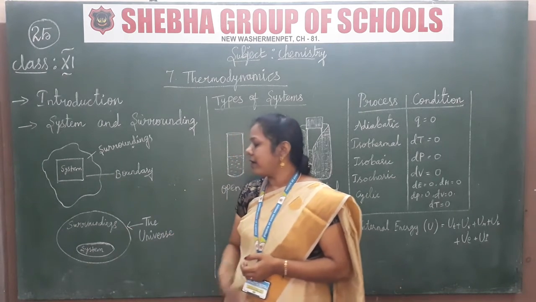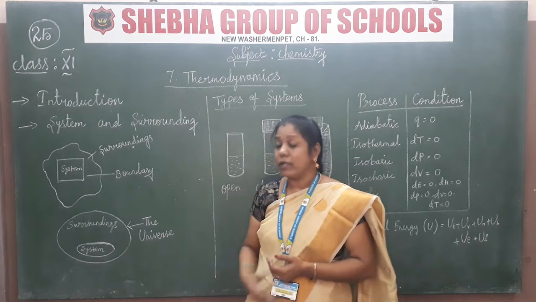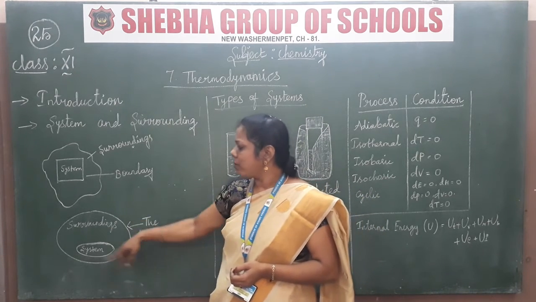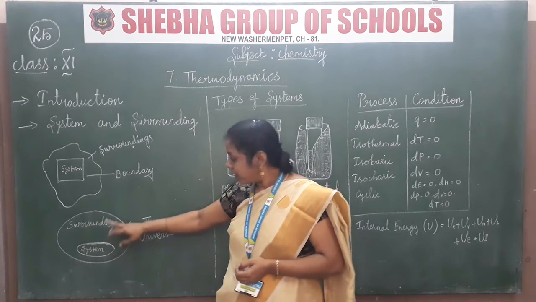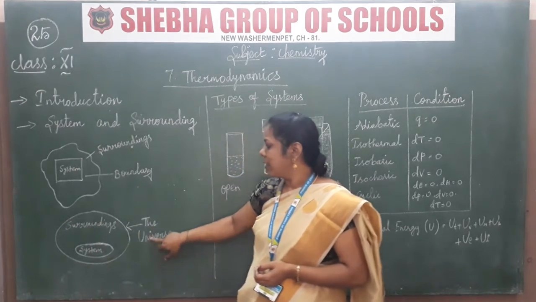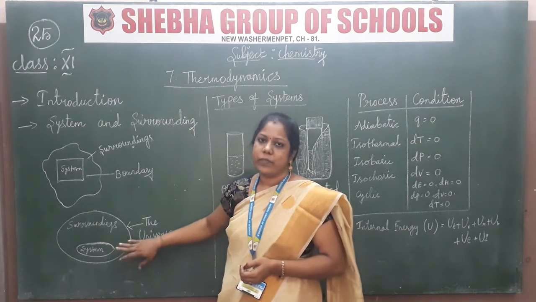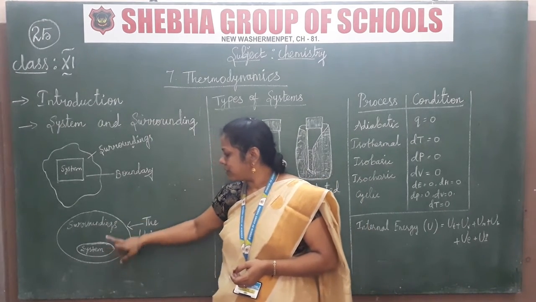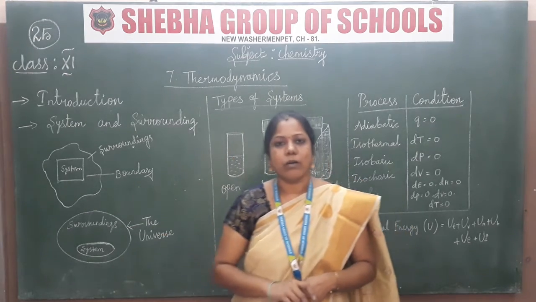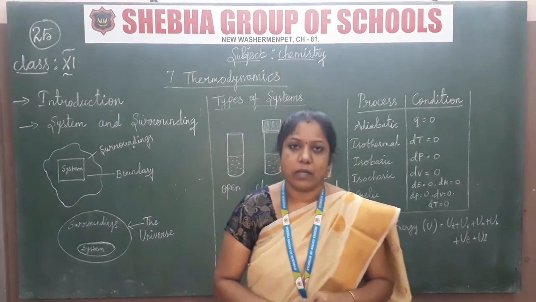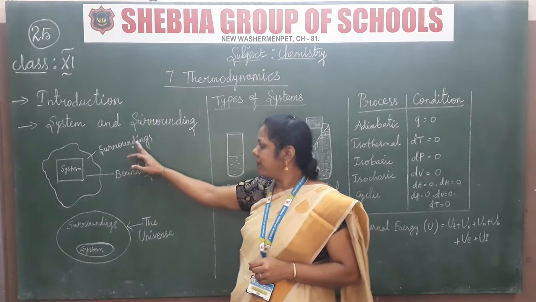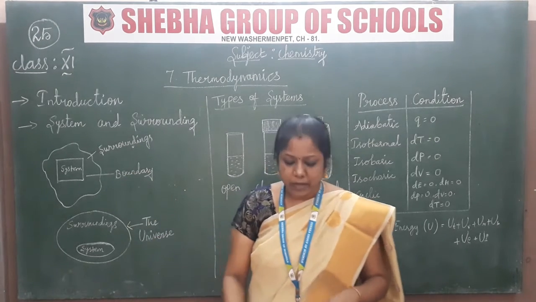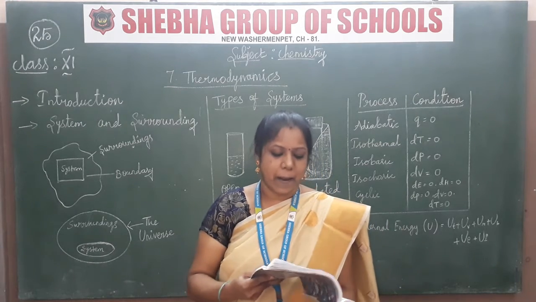Another term is the universe. The universe means the whole: the surroundings together with the system is called the universe. Surroundings with system, that's the universe. So this is the surroundings and this is the system, and the whole thing is called the universe. So system, surroundings, boundary and universe are the different terms in this chapter.